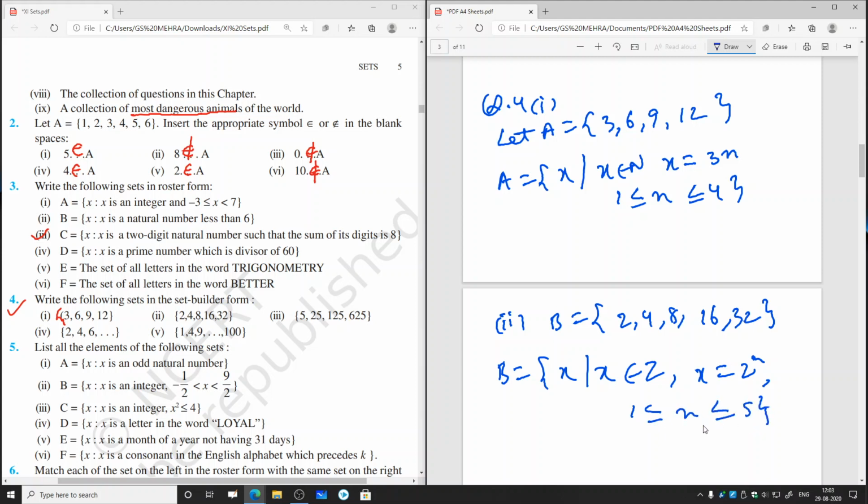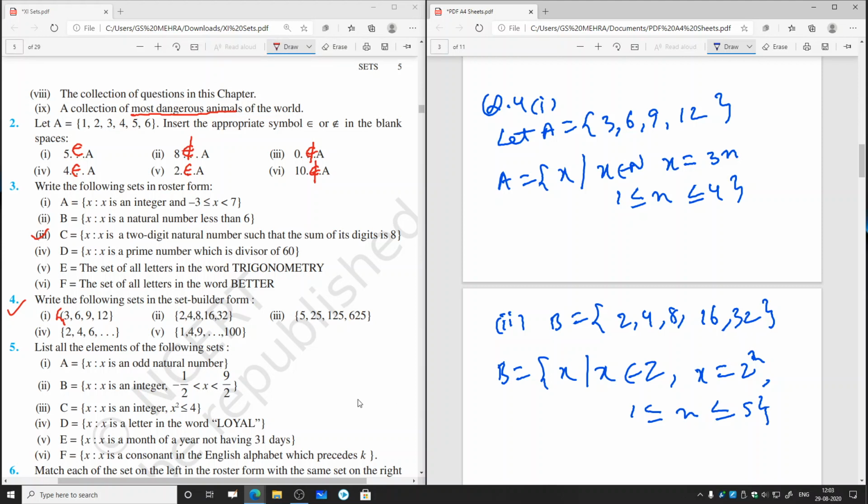So maximum value of n can be 5 and minimum value of n is 1. So when n equal to 1, we'll get 2 raised to 1, that is 2. When n equal to 2, we'll get 2 square, that is 4. When n equal to 3, we'll get 2 cube, that is 8. N equal to 4, 2 raised to 4, that is 16. And when n equal to 5, 2 raised to 5, that is 32.